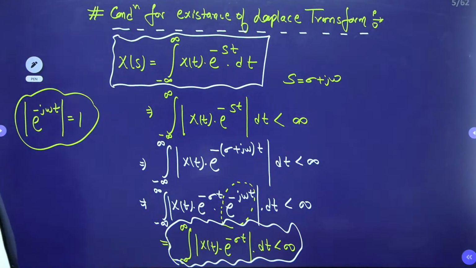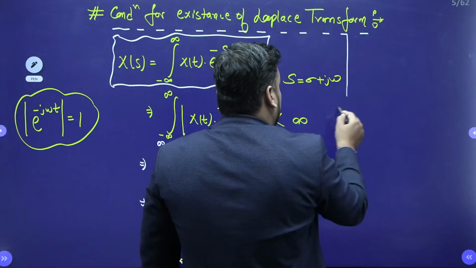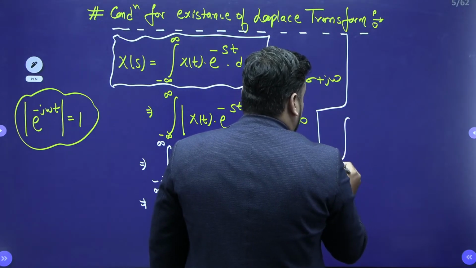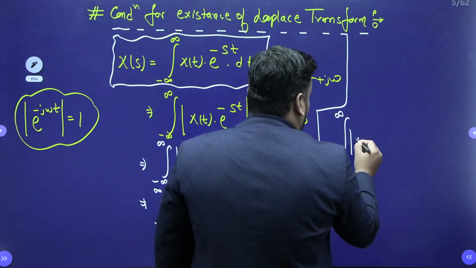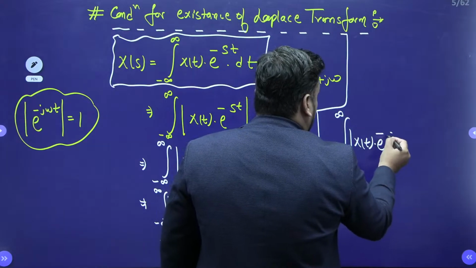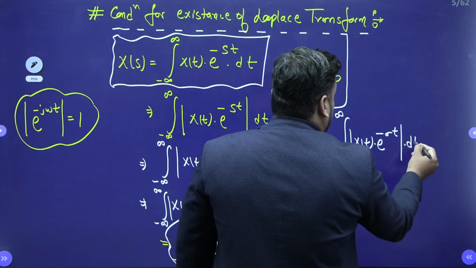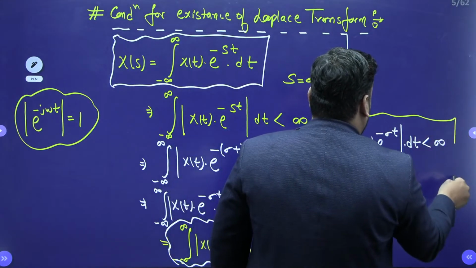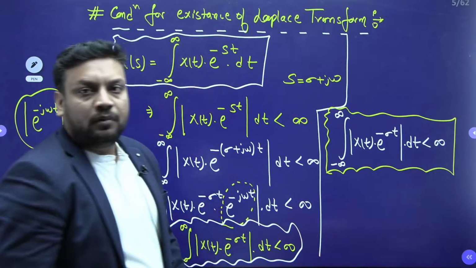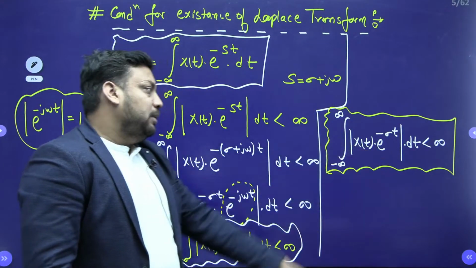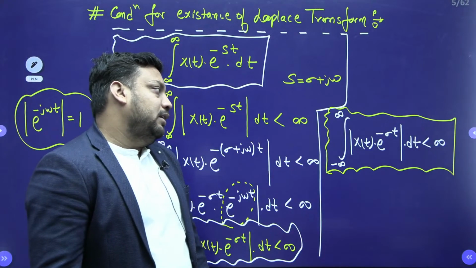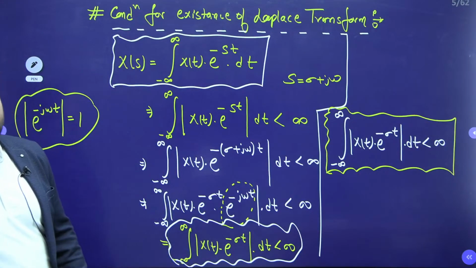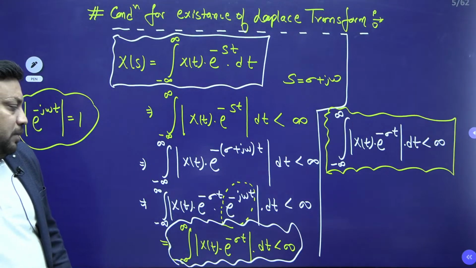the only condition for the existence of Laplace transform. So I am writing the final condition here. The final condition is the integration from minus infinity to infinity of the magnitude of x(t) e to the power minus sigma t dt should be less than infinity. So this is my condition of existence. I hope this condition of existence is clear to you. This is my condition for existence of Laplace transform. Just do reply, is this clear or not?